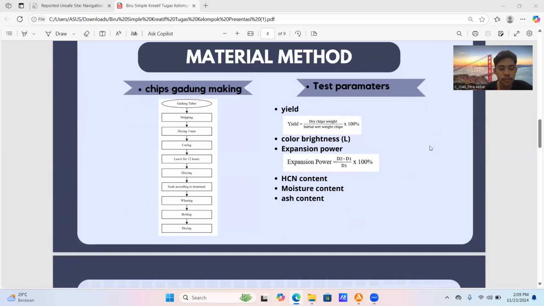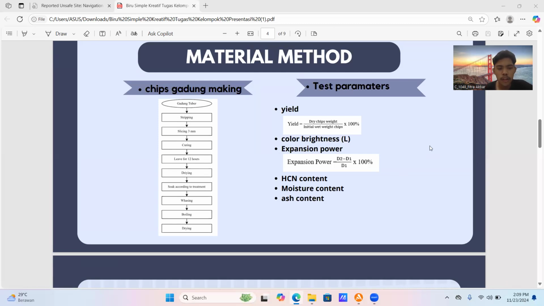Next, making gadung chips. The making of gadung tuber chips begins with peeling. The purpose of peeling is to remove the skin of the gadung tuber so that it is clean of dirt, and slicing with a thickness of approximately 3 millimeters.